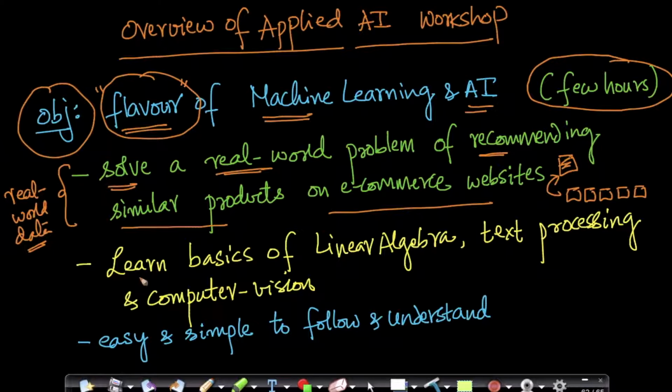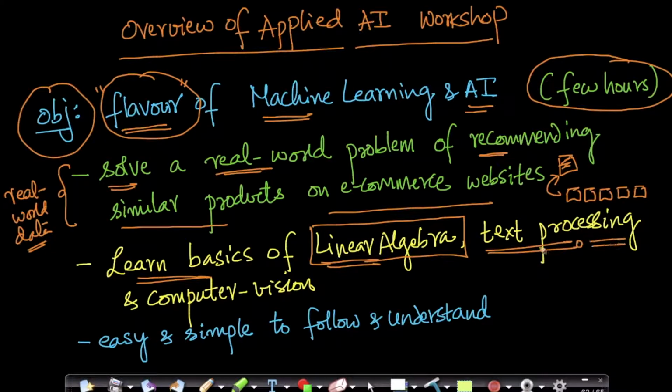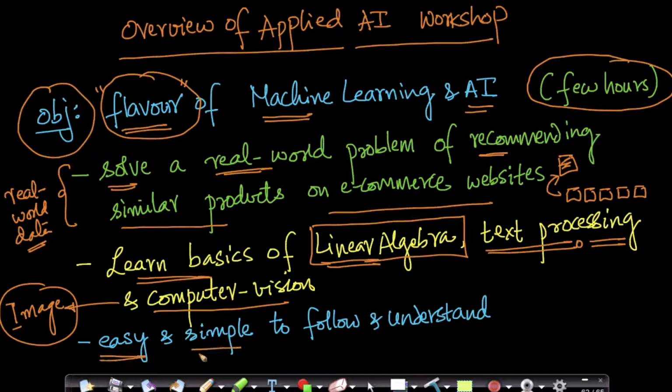In this workshop, you'll learn some basics. You'll learn some very, very basics of linear algebra, which is a sub-area of applied mathematics, which is used extensively in machine learning. You'll learn a little bit about how to process and how to use text for finding similar products. And you'll also use some concepts from computer vision. Computer vision is basically about using images in machine learning and artificial intelligence. So we will learn techniques in computer vision to see how we can find images which are similar to a given product.